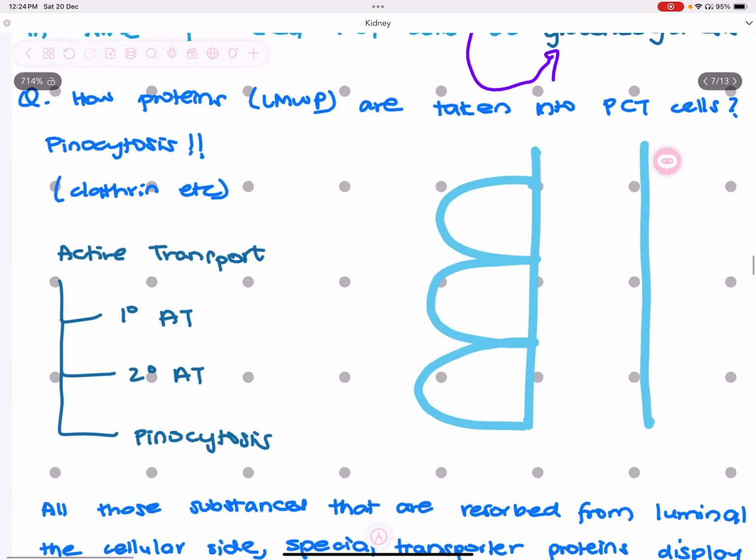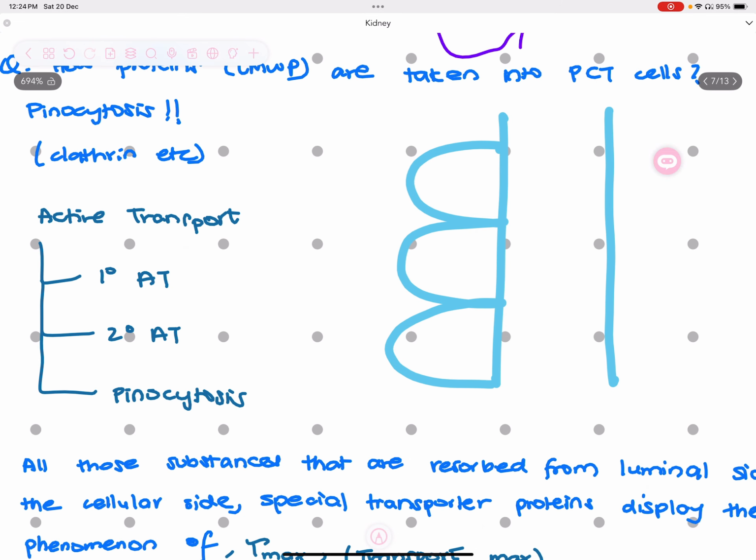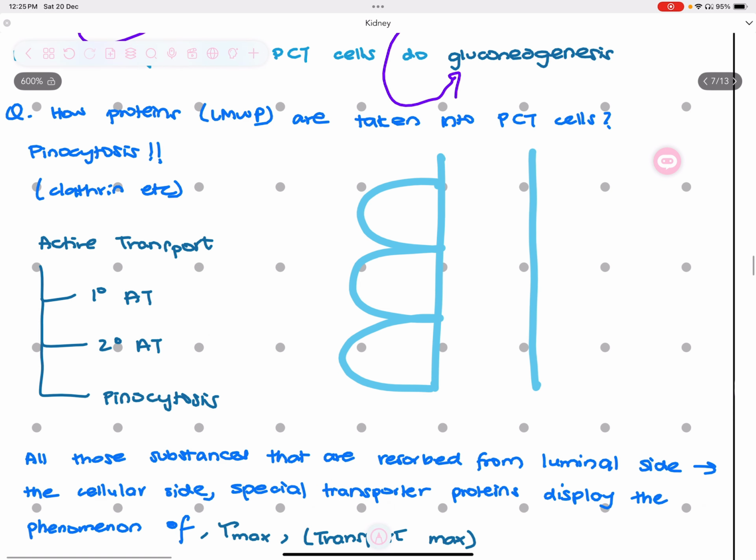Now I already told you that we have active transport to help us with a lot of recapturing, which included primary active transport. Primary active transport is the sodium potassium ATPase pump, but that also indirectly helps us with recapturing. Then you have secondary active transport, which included the sodium and glucose co-transport, and the sodium and amino acid co-transport. That was secondary active transport. Then also sodium and chloride co-transport, that was also secondary active transport. And right now we also spoke about the secretion of protons, that was also secondary active transport.